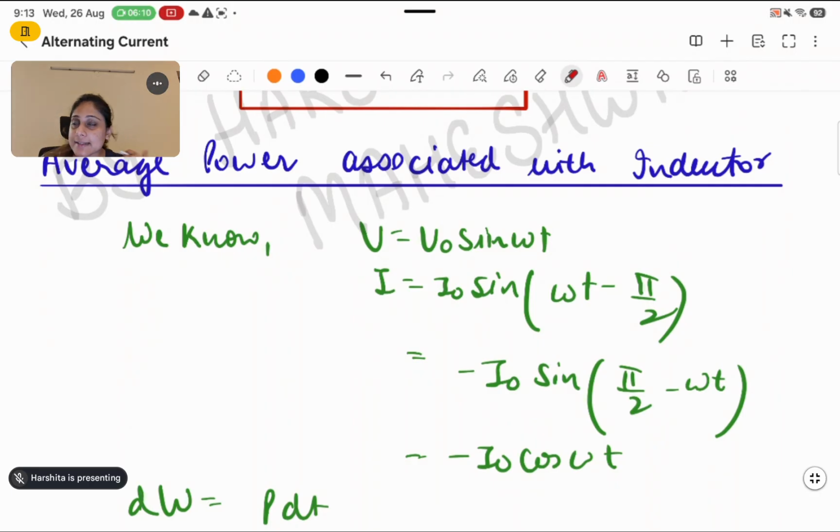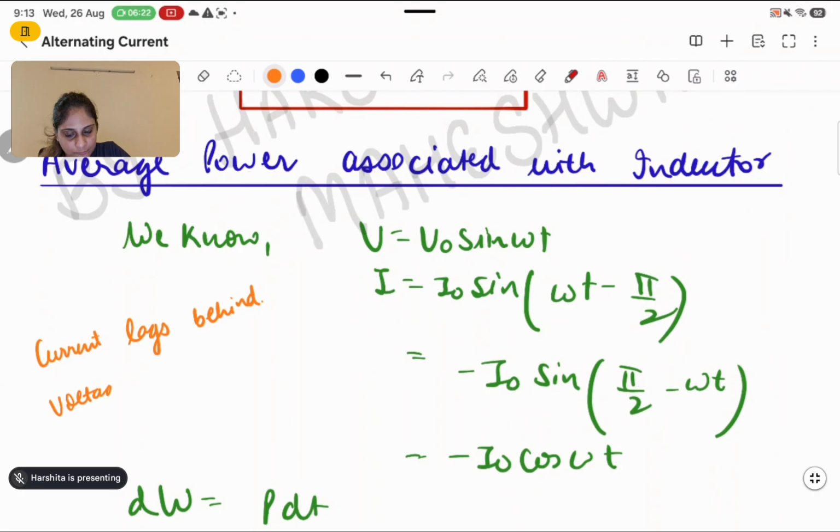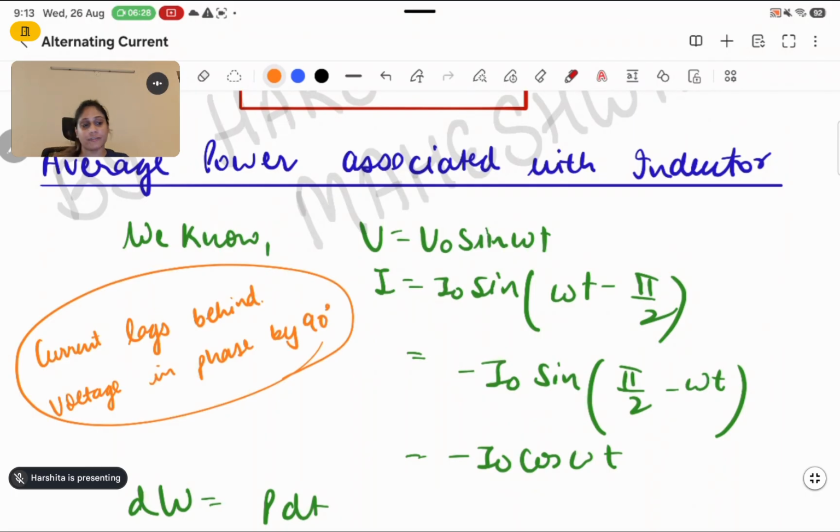See, when AC is supplied to any ideal inductor, we know that current will be lagging behind voltage in phase by 90 degrees, right? In case of inductor. So that's why I wrote the V expression as V naught sine omega t and the I expression as I naught sine omega t minus 90 degrees.